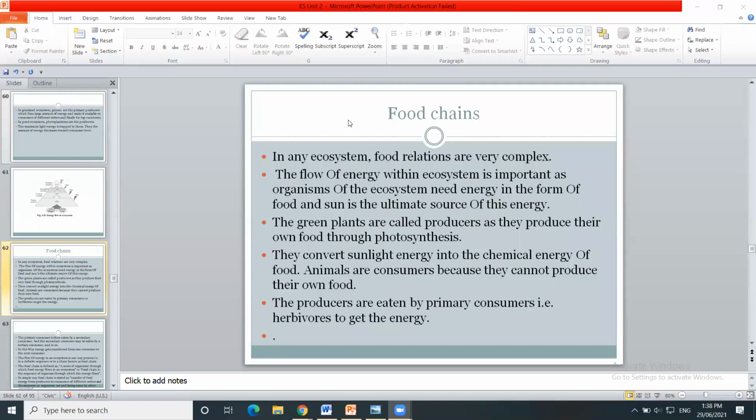In the last lecture, we have seen food chains. What is a food chain and food web? We have seen different types of ecosystem. Natural ecosystem and artificial ecosystem are the two types. In that, it is divided into grassland ecosystem and pond water ecosystem.